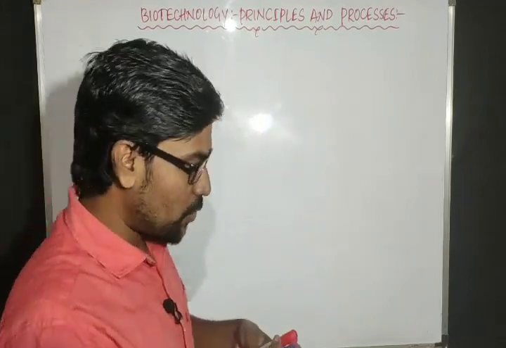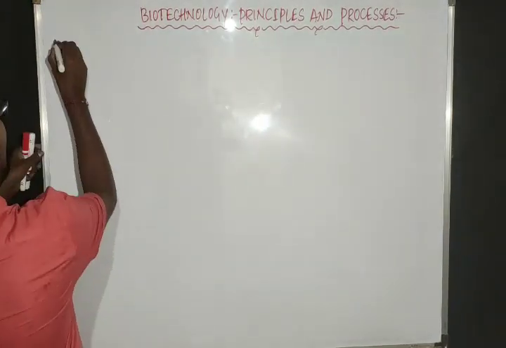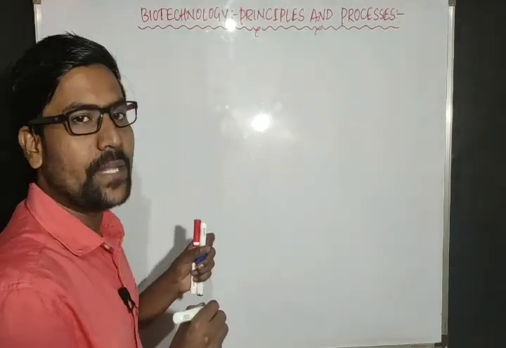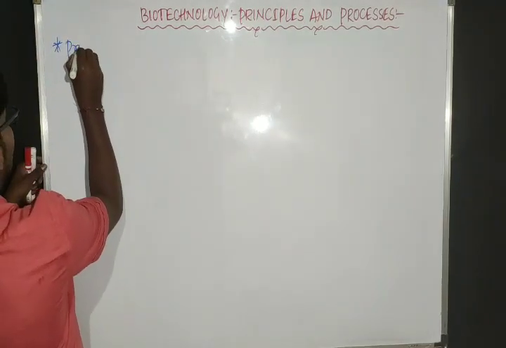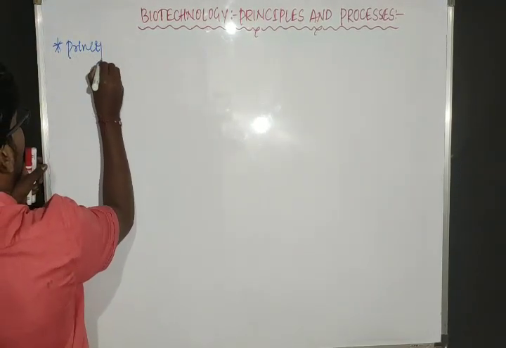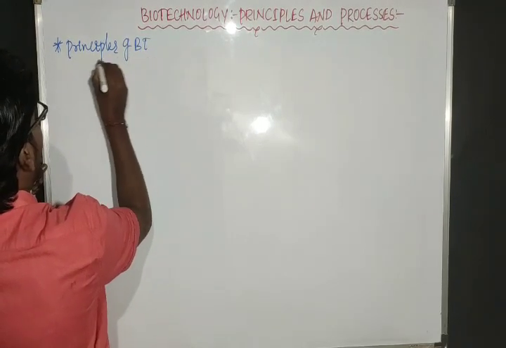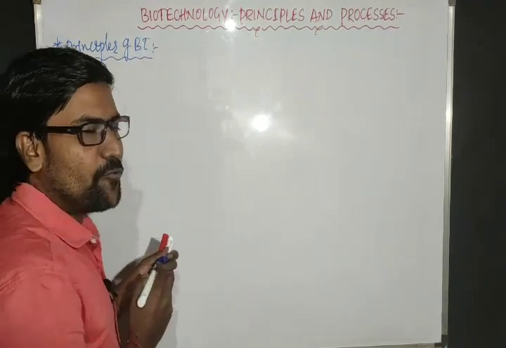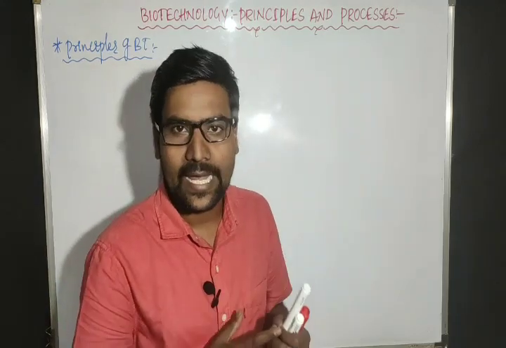So modern biotechnology majorly depends on two principles. The principles of biotechnology, right? How can we change the organisms?